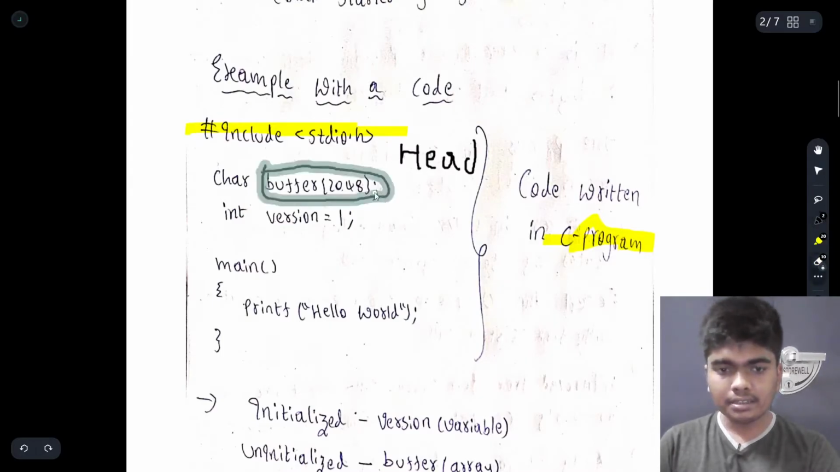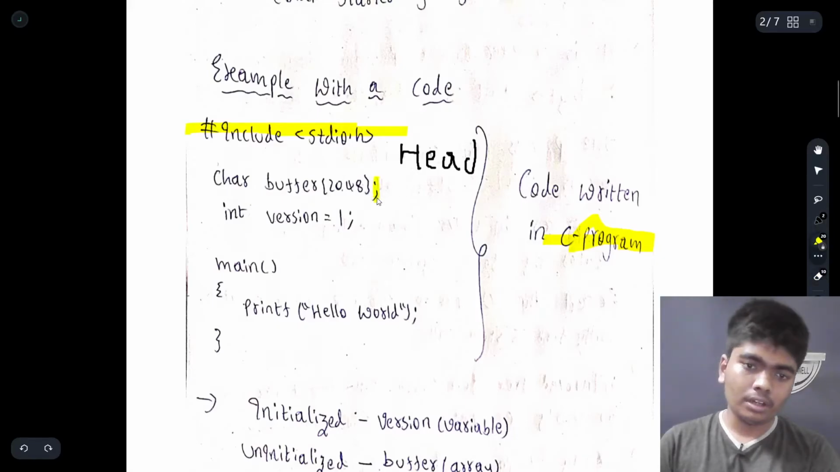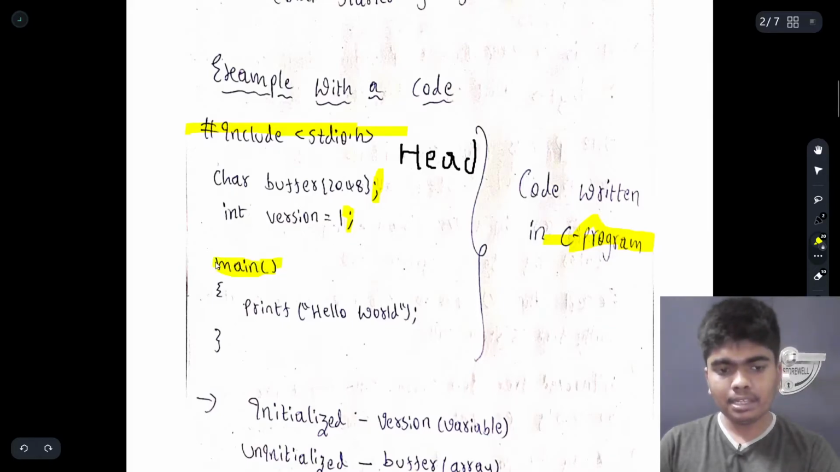Here in the sense, let me just show you. Here in the sense, this semicolon. Until here, this is defined. Until here, this is defined. If this bracket is there, this symbol is there, then main is being built.